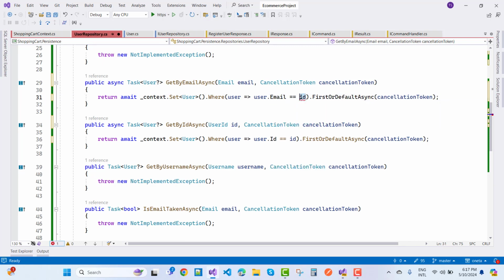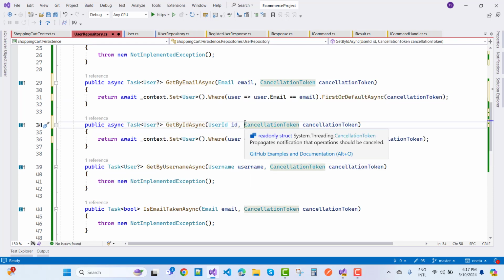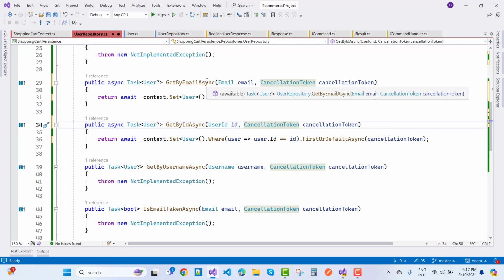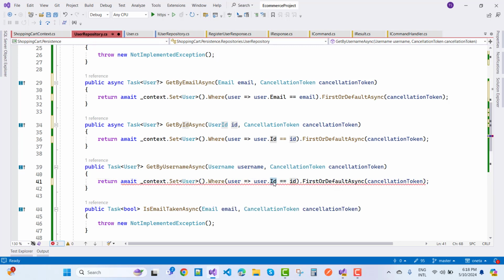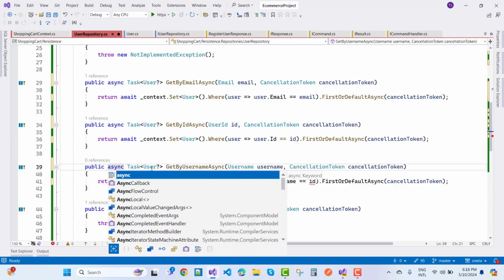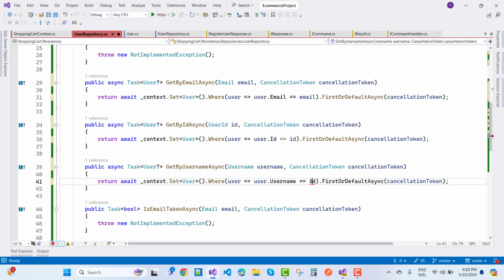Then we call FirstOrDefaultAsync with the cancellation token. The next one is GetByUsernameAsync, which returns the same thing: copy and paste it, use user.Username, and make it async with the username here.